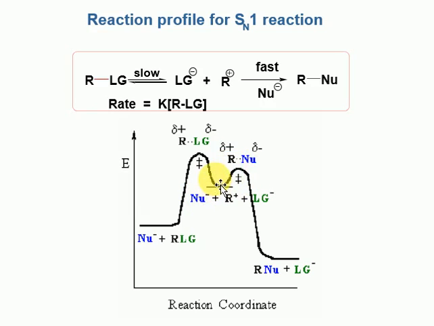So here the intermediate between these two transition states is the carbonium ion. So we have two transition states, and in between the two transition states we have one intermediate in the reaction profile.